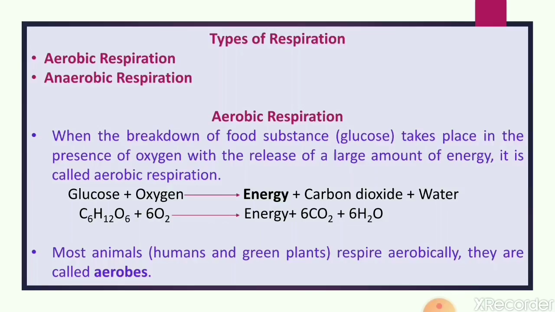We can see the equation: glucose plus oxygen. The formula is also there, C6H12O6. This is the formula of glucose. It reacts with oxygen, that is O2, and then it produces energy plus carbon dioxide, that is CO2, and water, that is H2O. So this is the chemical reaction of aerobic respiration.